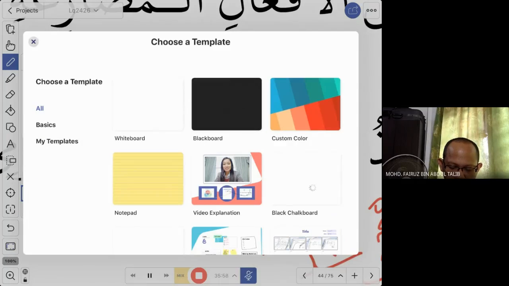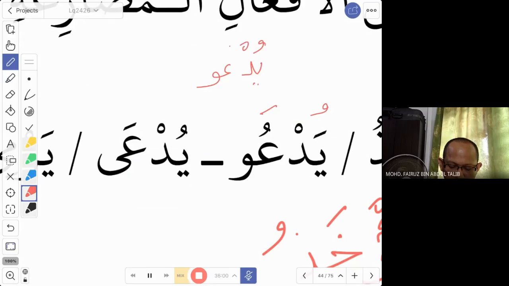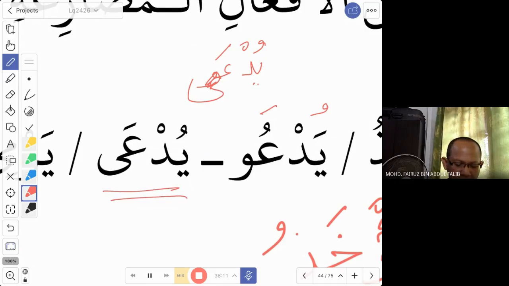So it is weird to have this yud'a and then waw. Is it yud'aw? No. So that is why here, it is replaced with an alif maksura. So now it becomes yud'a. Okay, so yad'u becomes yud'a.